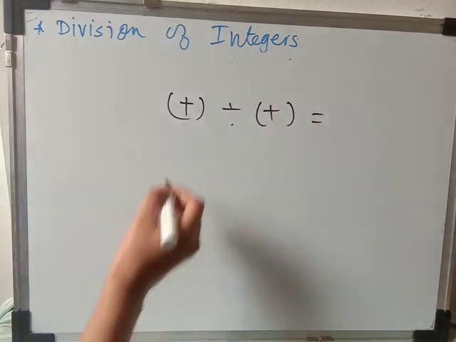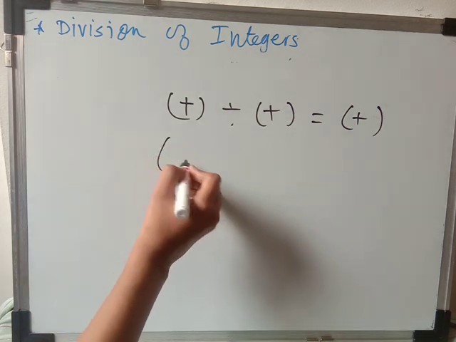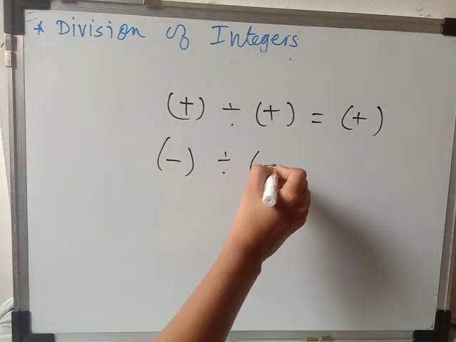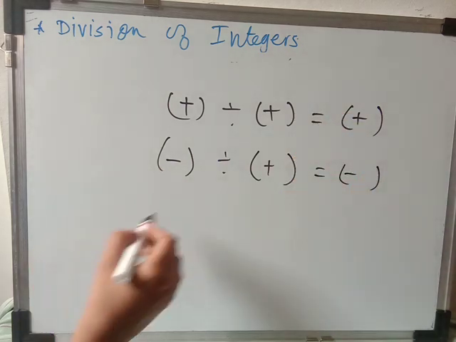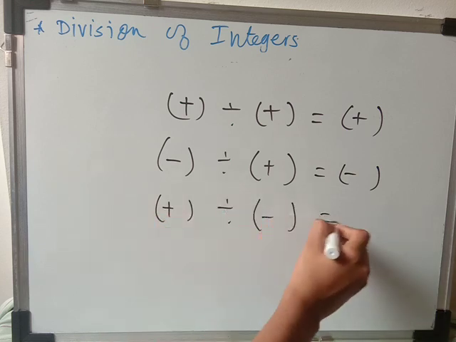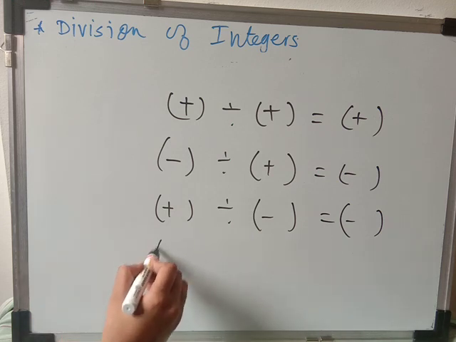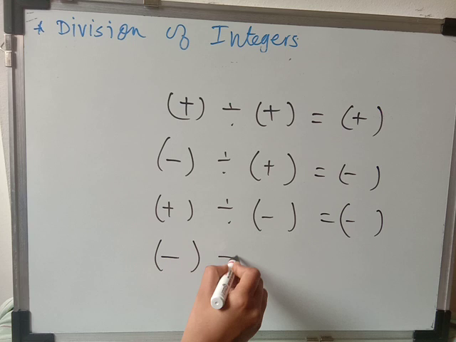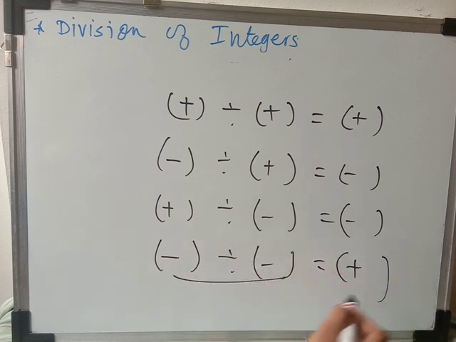If you are dividing a negative integer by a positive integer, the quotient is always negative. When you are dividing a positive integer by a negative integer, the quotient is also always negative. When you are dividing two negative integers, the quotient is always positive. These four things you have to remember when you are dividing integers.